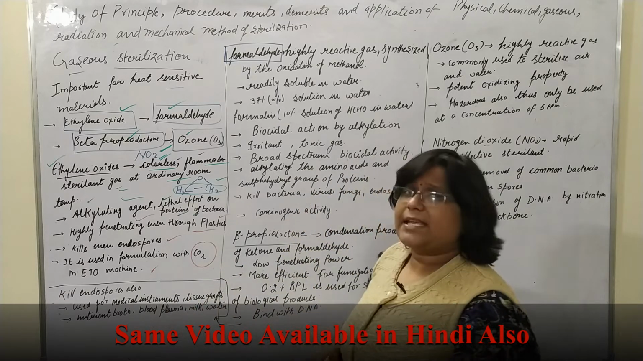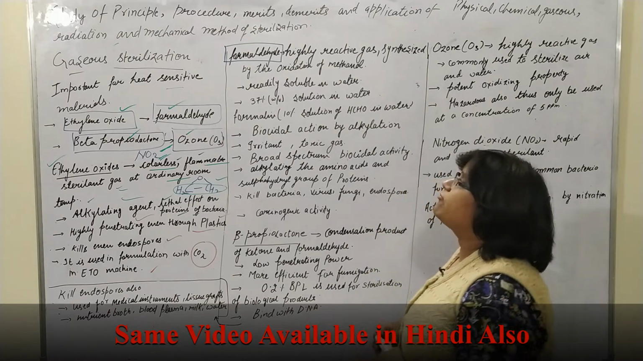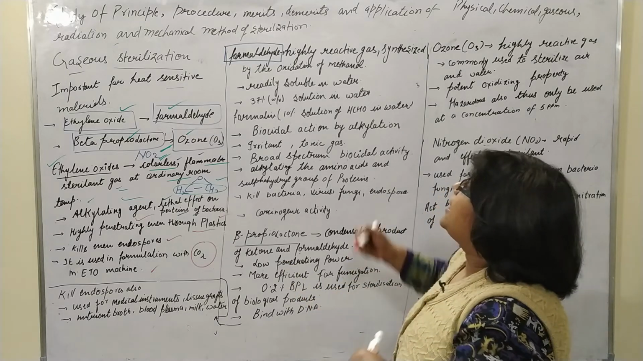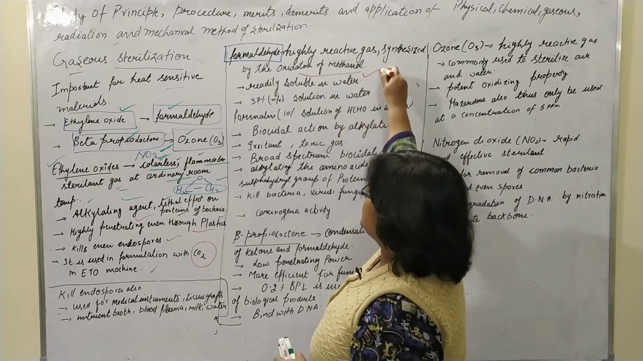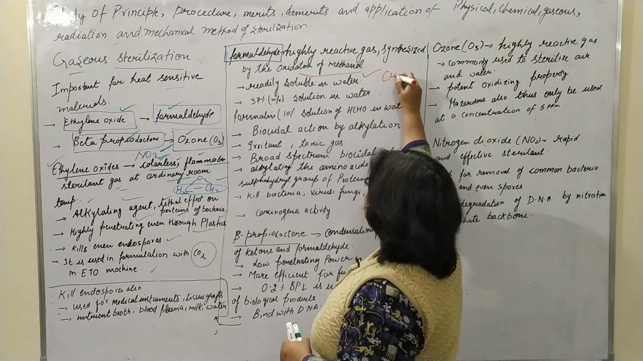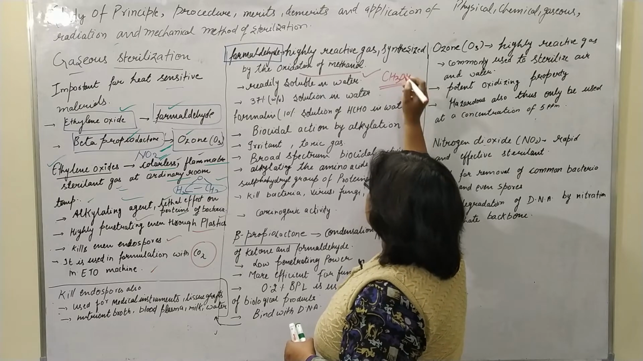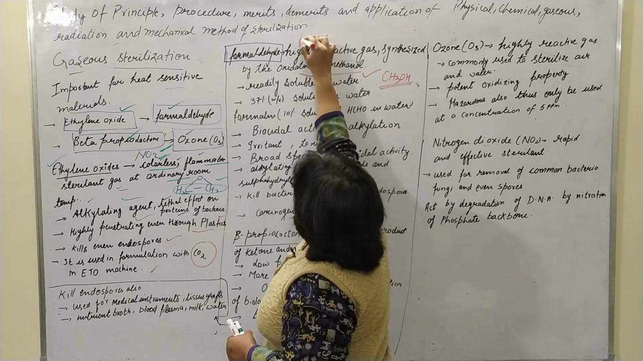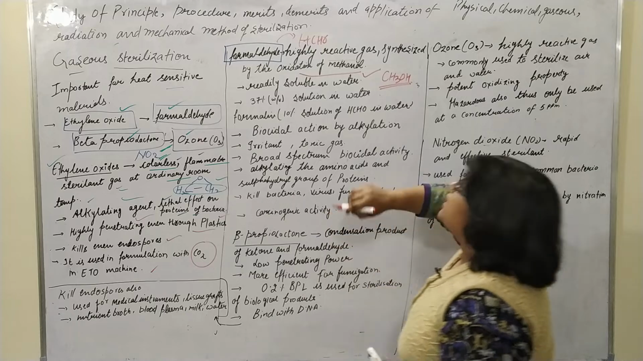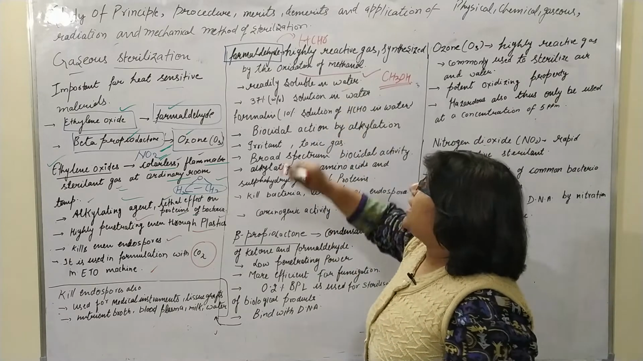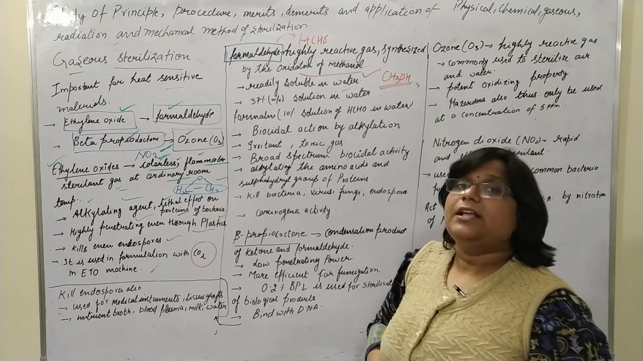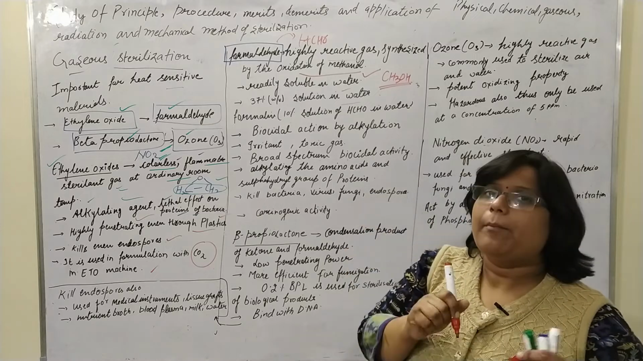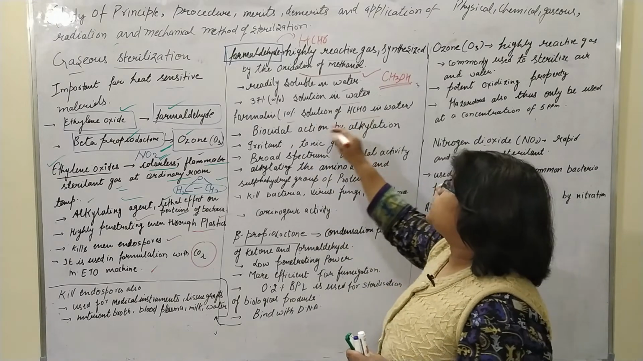Now the second gaseous sterilizing agent is formaldehyde. Formaldehyde is a highly reactive gas, and it can be synthesized by oxidation of methanol. The formula of methanol is CH3OH, and by oxidizing methanol it converts into HCHO, because the formula of formaldehyde is HCHO. It is readily soluble in water. A 37% weight by volume solution of formaldehyde in water is known as formaldehyde gas, but if the solution is 10%, it is known as formalin.